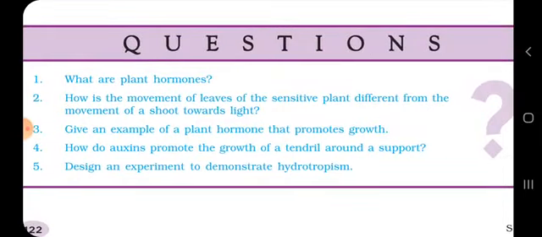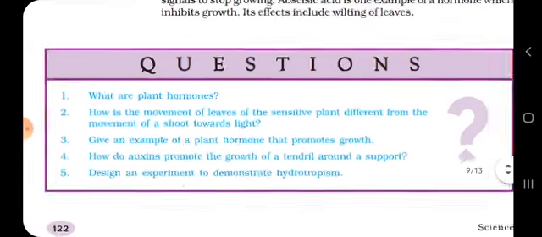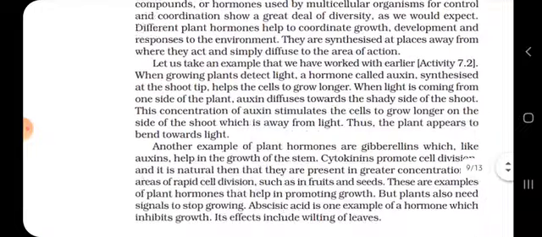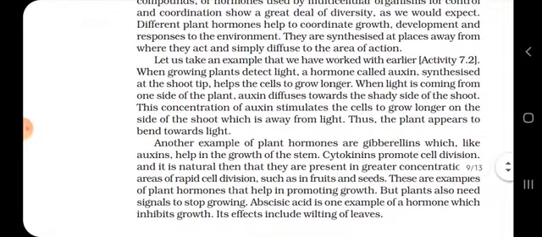The fourth question is, how do auxins promote the growth of tendrils around a support? See students, it is given over here in the paragraph of activity 7.2. When a growing plant detects light, a hormone called auxin, synthesized at the shoot tip, helps the cells to grow longer.